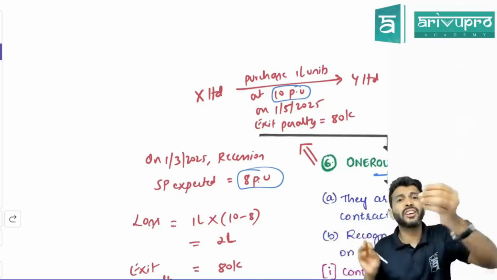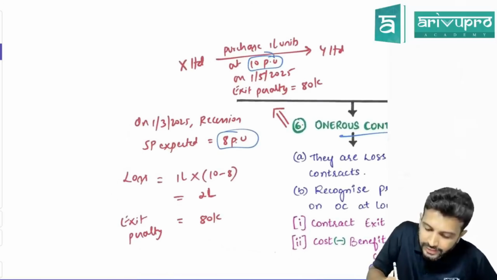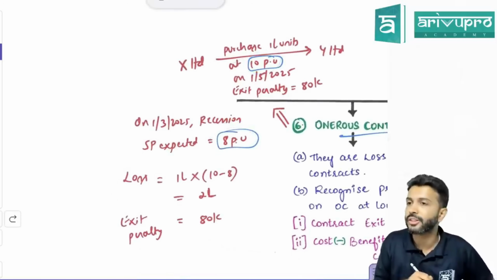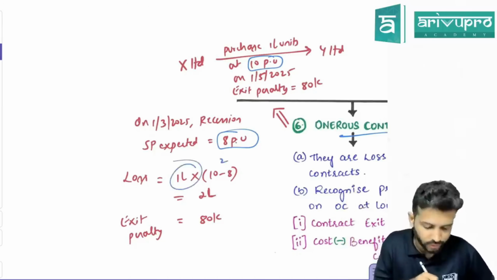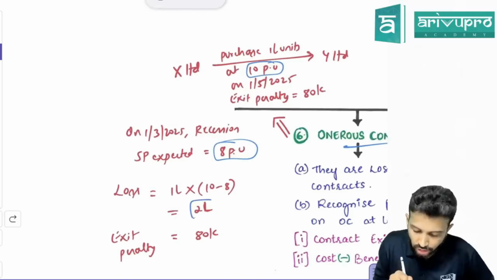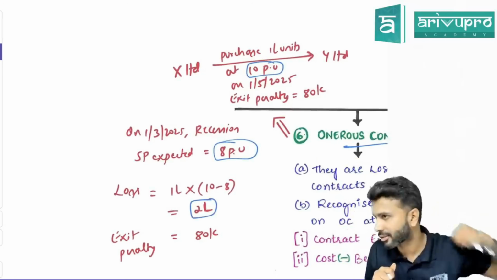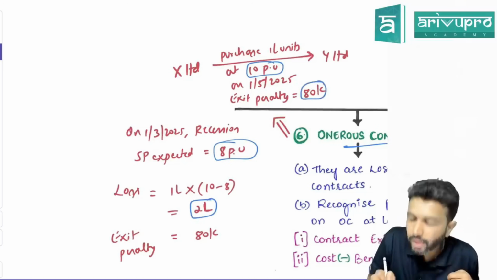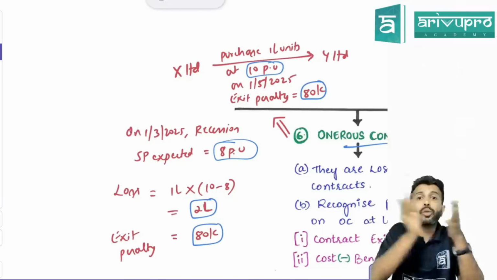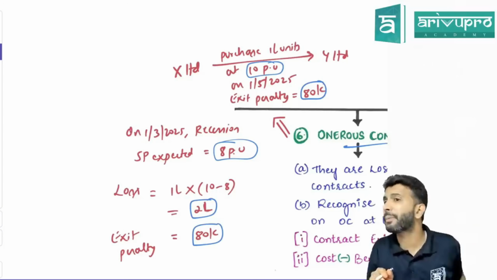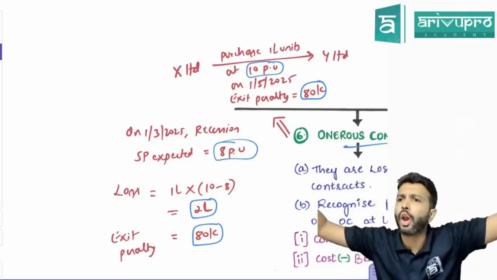Whichever way you go, it's a loss-making contract only. How? Sir, if you execute the contract, you'll buy it at 10 rupees. You'll sell it at how much rupees? 8 rupees. How much loss you'll make? 2 rupees on 1 unit. How many units? 1 lakh units. So total loss, how much you'll make? If you go ahead with the contract, you will make a loss of 2 lakhs. If you cancel the contract, you have to pay 80,000. So whether you go ahead with the contract or whether you cancel the contract, still you need to pay money. So whichever road you take, still it is loss and loss.